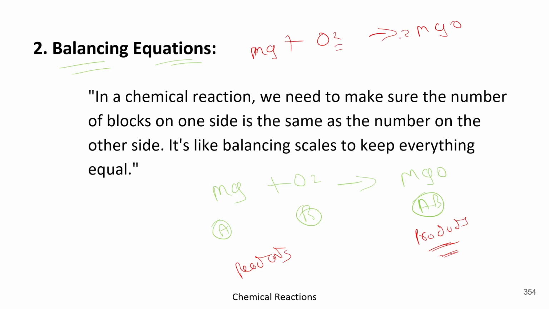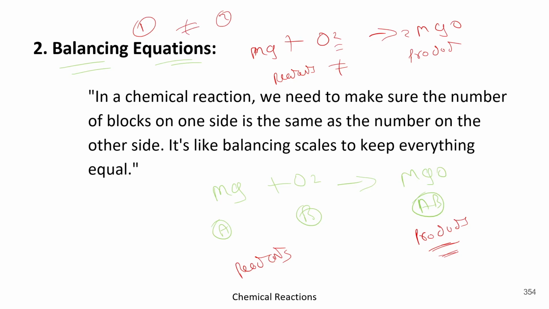Got it? But still the reactants are not equal to the products, because Mg here has only 1, but here Mg has 2. So there is no equalization.